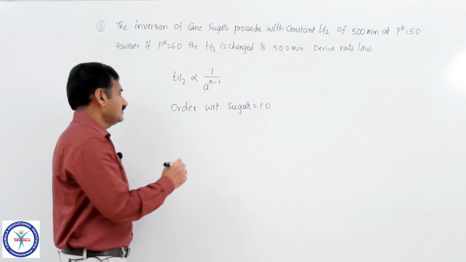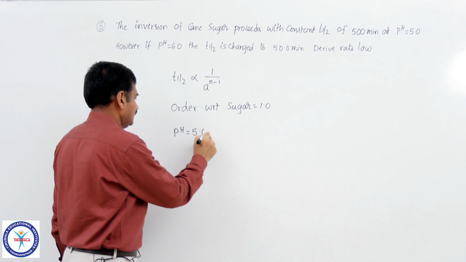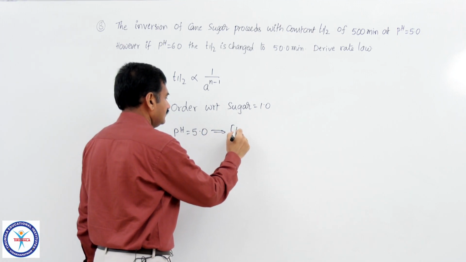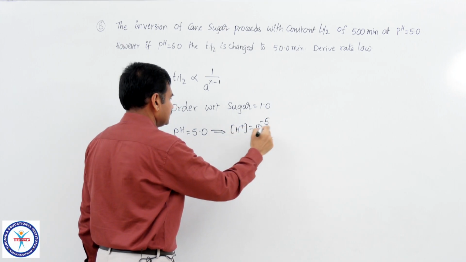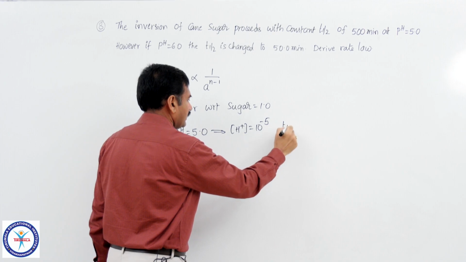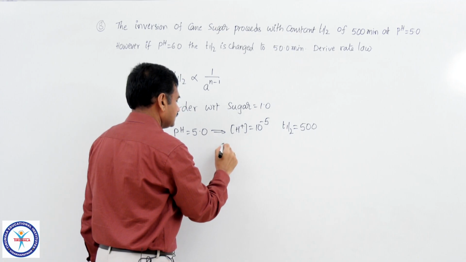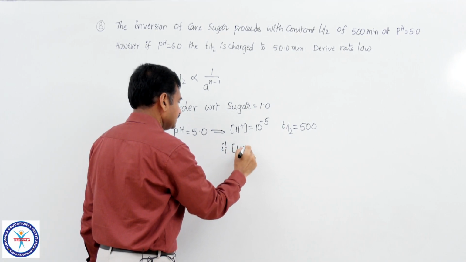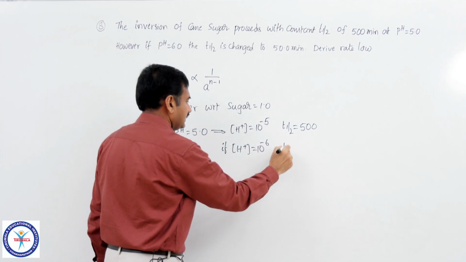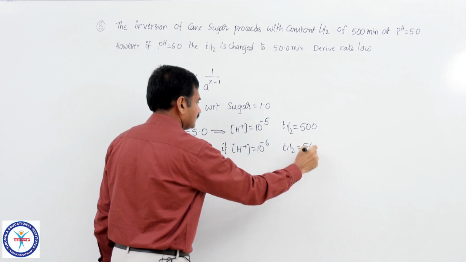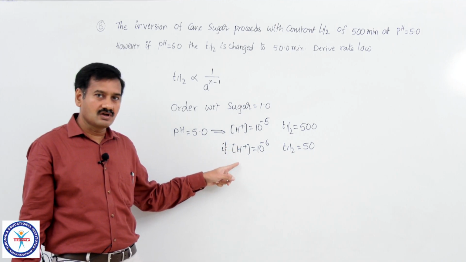So, pH is equal to 5 means what? Concentration of H plus is equal to 10 power minus 5. If concentration of H plus is equal to 10 power minus 5, corresponding half-life period of the reaction is given as 500 minutes. If pH equal to 6 means H plus ion concentration 10 power minus 6, then T half was found to be 50 minutes. Then can you find out the order with respect to H plus ion also or not?